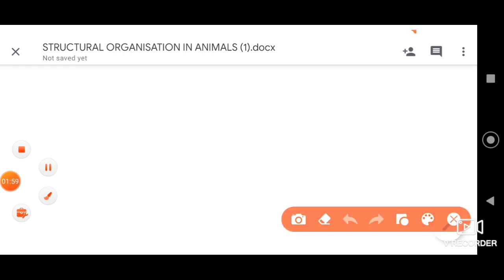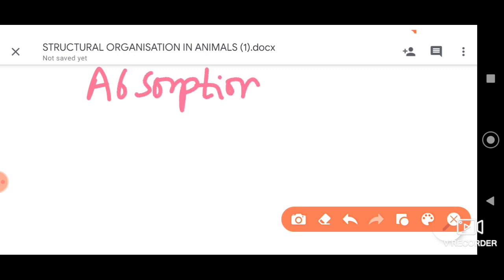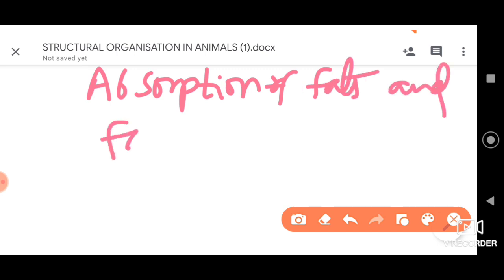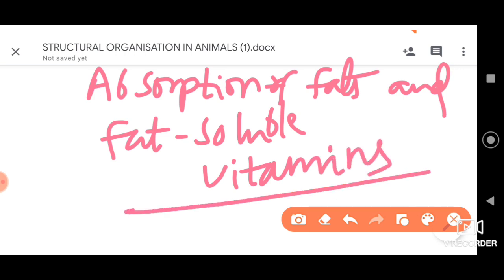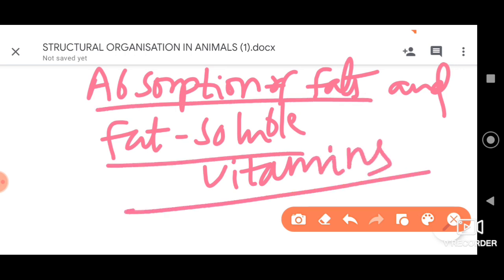Second important function: it helps in the absorption of fats and fat soluble vitamins from the digestive system. This is also one of the important functions.